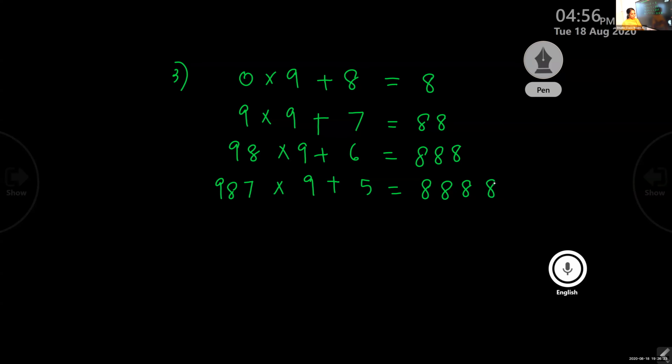Now will you tell? Yes, ma'am. Devika, can you tell? Yes, ma'am. 9876 into 9 plus 4 equal to 88888. Good.